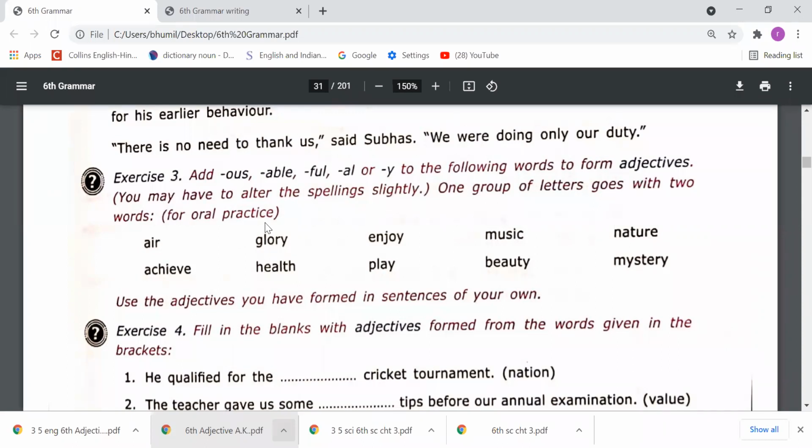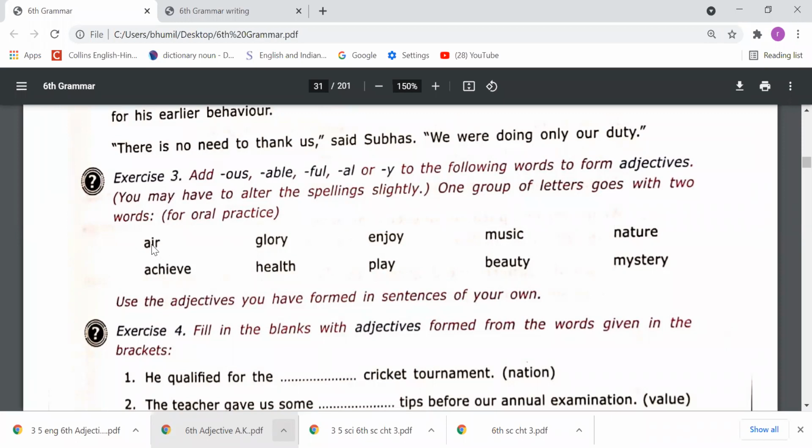So dear students, these words are here. You need to add these suffixes like ous, able, ful, and you have to make new adjectives and then use the adjectives you have formed in a sentence of your own. So this is for oral practice. You need to make adjectives, then you have to use those adjectives in your sentences. First one or two I will let you know, and the rest you should do by yourself.